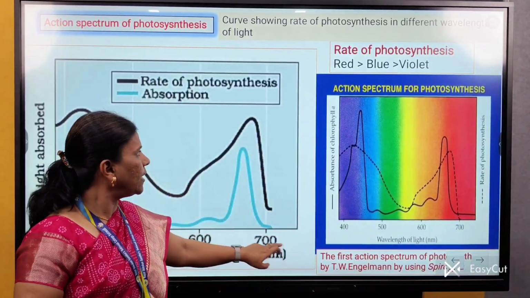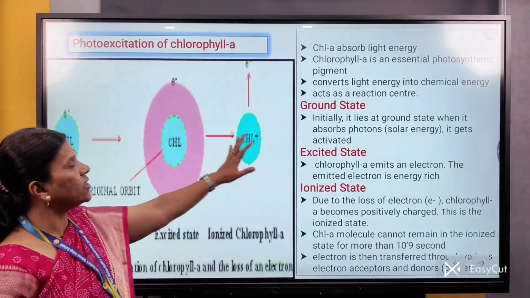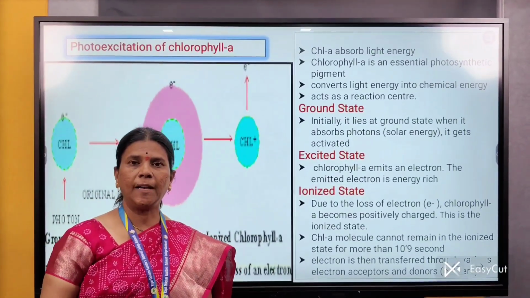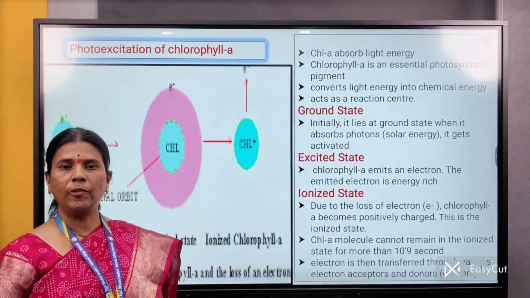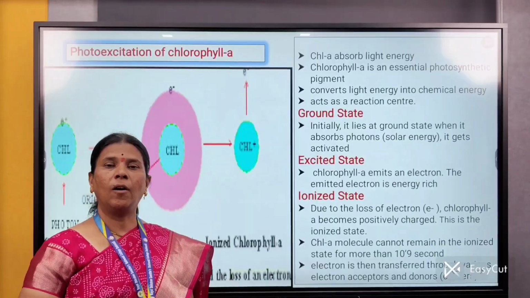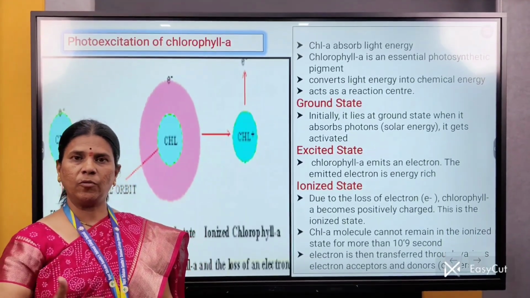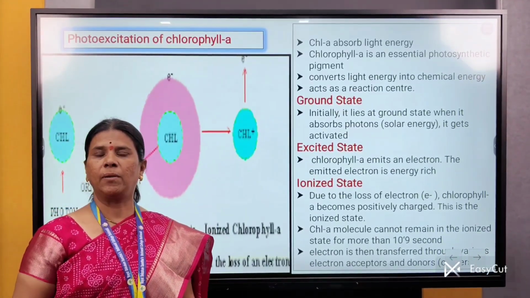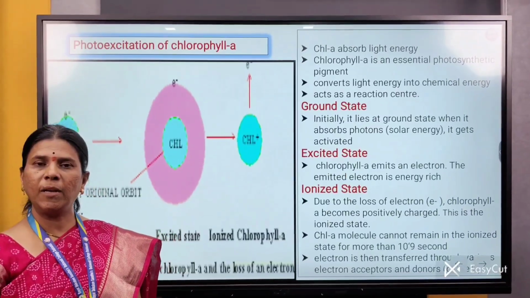Let us study the next point, photoexcitation of the chlorophyll A molecule. I repeatedly said that the chlorophyll A molecule acts as a reaction center. Out of all these pigments, chlorophyll A is called the main pigment. Why is the chlorophyll A molecule called the main pigment?